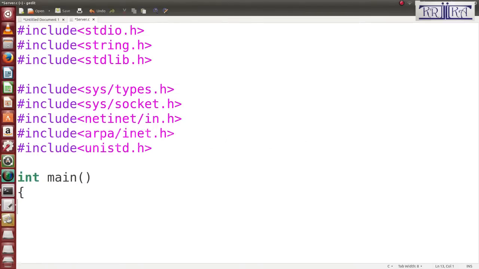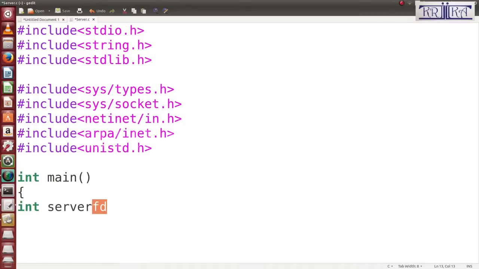I know in the server file what I will do. First I will declare int sockfd, or since it is a server file, I can use server fd. The question is, what is fd? fd stands for file descriptor. When a file is created, it returns one integer number. That is called a file descriptor. Here, when a socket is created, it returns one number. So this number I want to store in server fd.